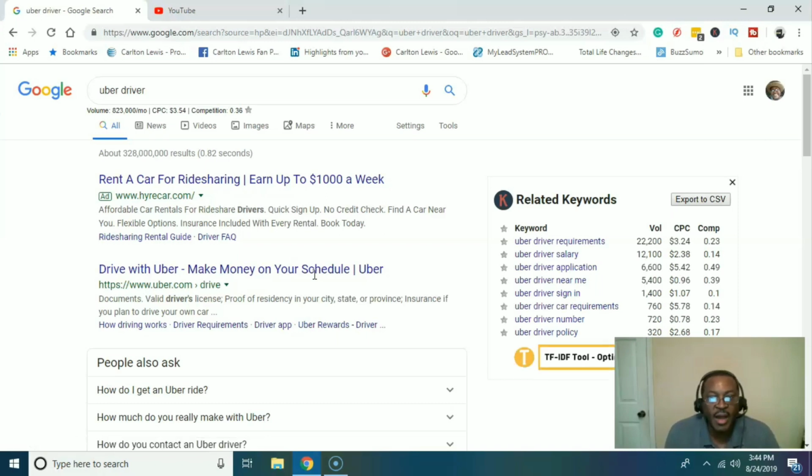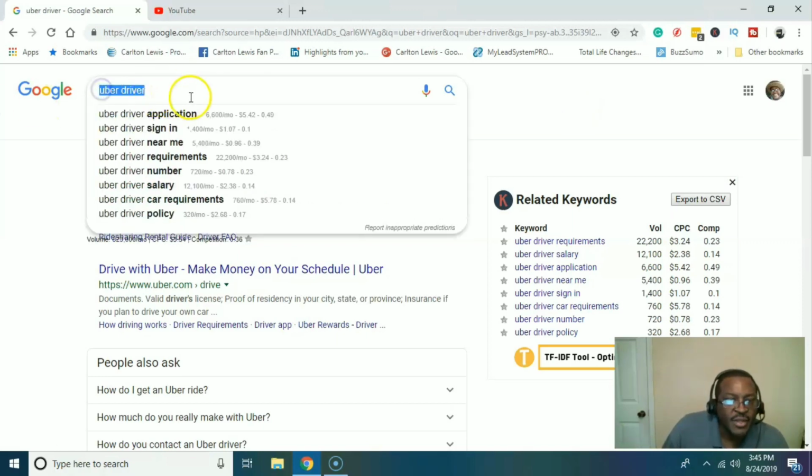And so I'm using a Google Chrome plugin. It's called Keywords Everywhere, and it's this little K right here. Keywords Everywhere is a free plugin. Anybody can use it. You just download it to your Chrome browser. It's really simple. If you need help with that, Google it or YouTube it, how to download Keywords Everywhere to the Chrome browser. It's really easy.